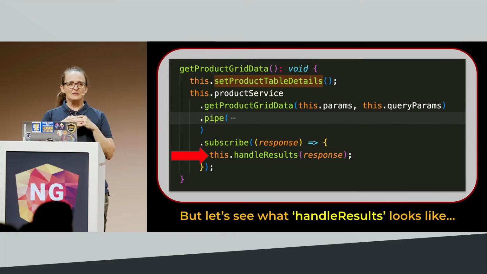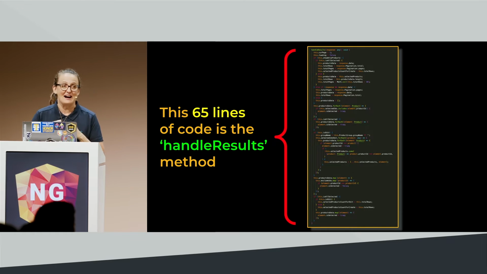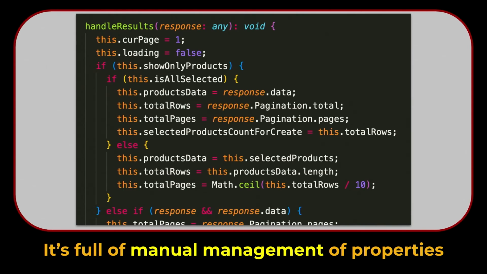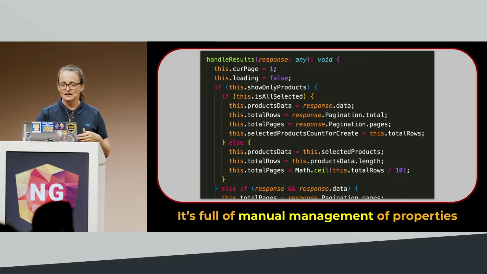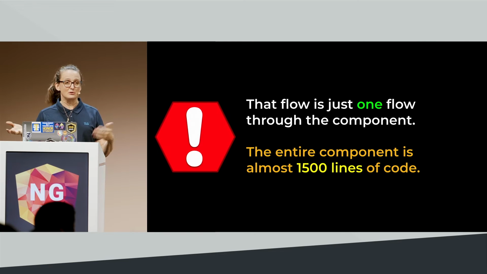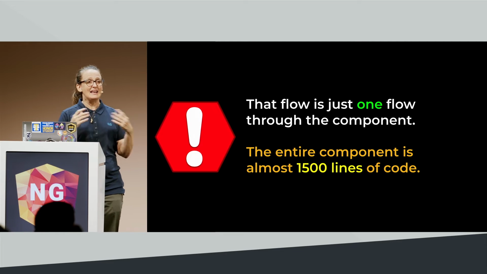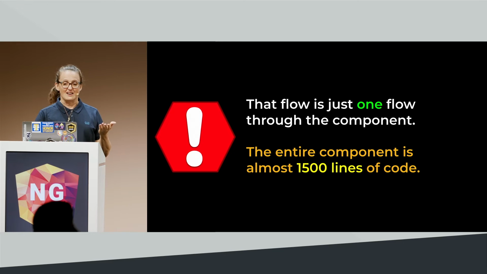So who wants to guess how many lines of code are in handle results? Did anyone guess 65? There are 65 lines of code in this, and it's all manual management of properties, right? So I challenge anyone to walk into this component and figure out exactly what's happening. And that's just one flow through the component. That entire component specifically was 1,500 lines of code. That's a lot of code to have to wade through anytime you need to make changes, anytime you need to fix a bug, and it's a lot.